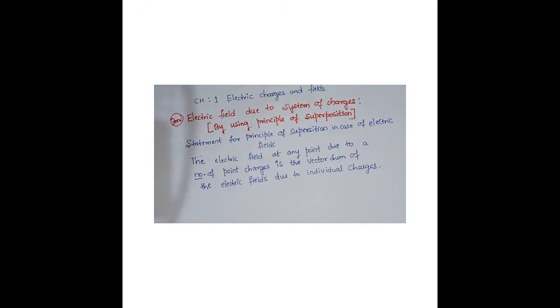So here I have written the statement. I'll read it out. The electric field at any point, if we consider any point, due to a number of point charges, is the vector sum of electric fields due to individual charges. Same just like the force. By using the principle of superposition we were calculating net force, same thing, but here the change is only the field.